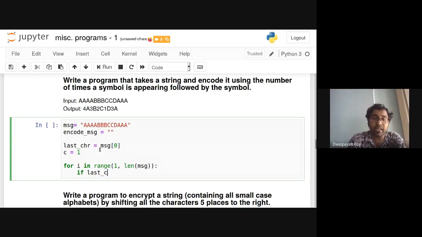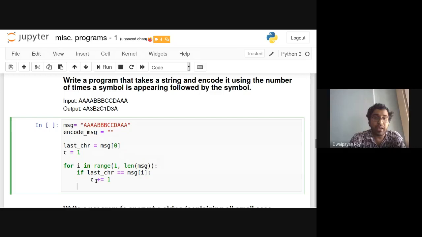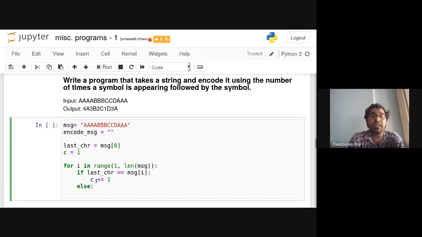So if last_chr equals msg[i], that means we are encountering the same character that we have encountered last. So we need to increment the count by 1, and else, else means we are encountering a new character. So else we need to include the character that we have already seen, the last character, inside this encode message variable.